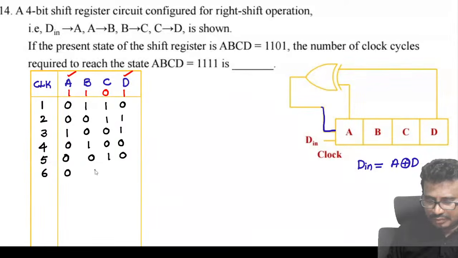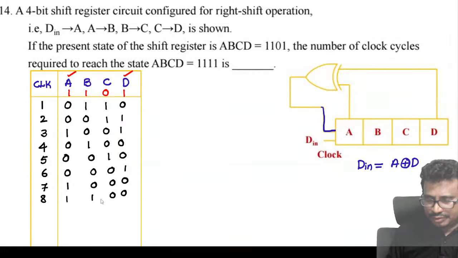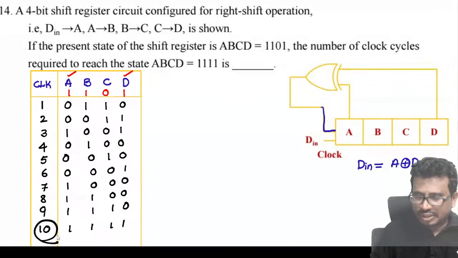Sixth clock: 0, 0, 0, 1. Seventh clock: 1, 0, 0, 0. Eighth clock: 1, 1, 0, 0. Ninth clock: 1, 1, 1, 0. Tenth clock: 1, 1, 1, 1. So that means this takes 10 clocks.